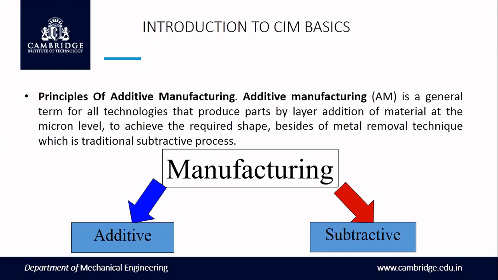With respect to the syllabus, there are two methods of manufacturing. One is the additive manufacturing process, and another is the conventional manufacturing process, or subtractive manufacturing process. Here by adding the material you get the intended product, but there you have to subtract the material to get the required product. That is the basic definition of the additive manufacturing process.